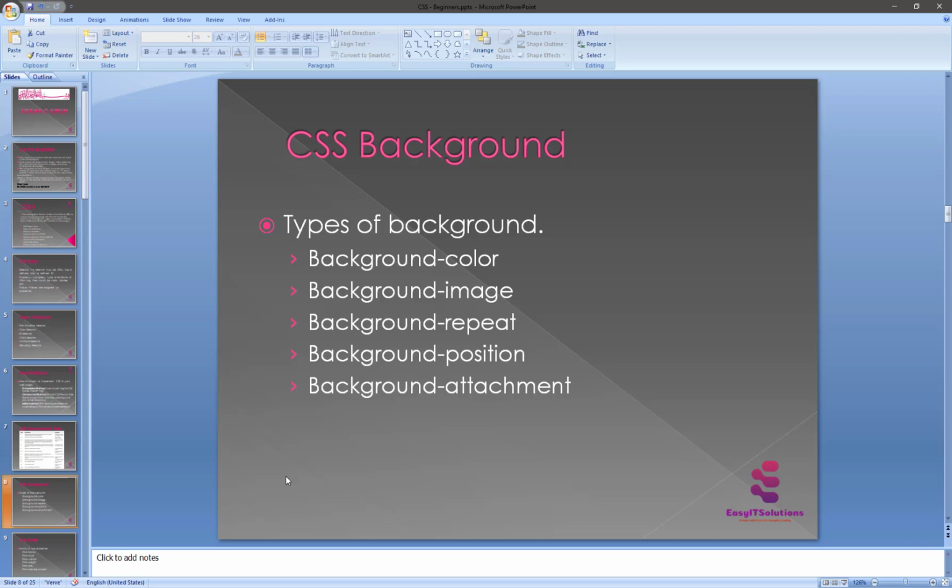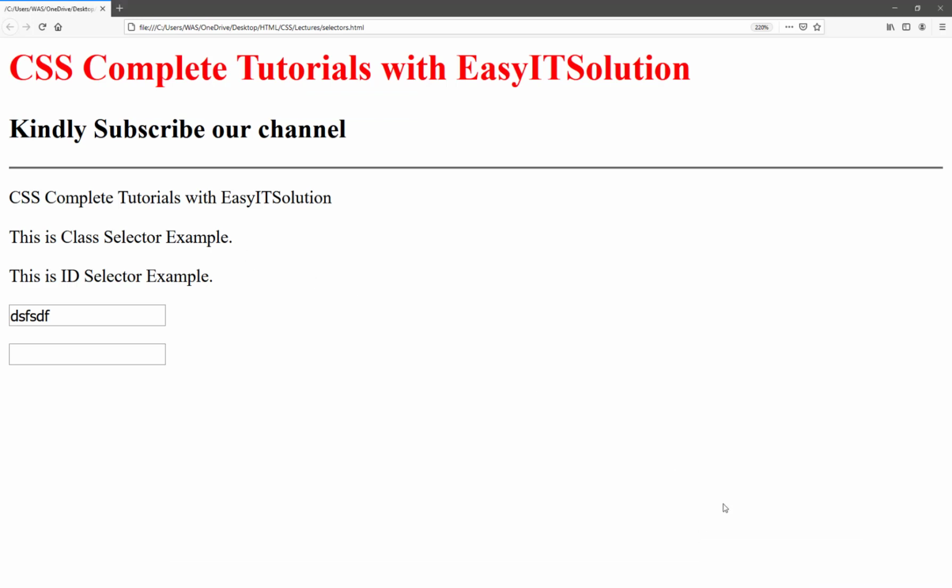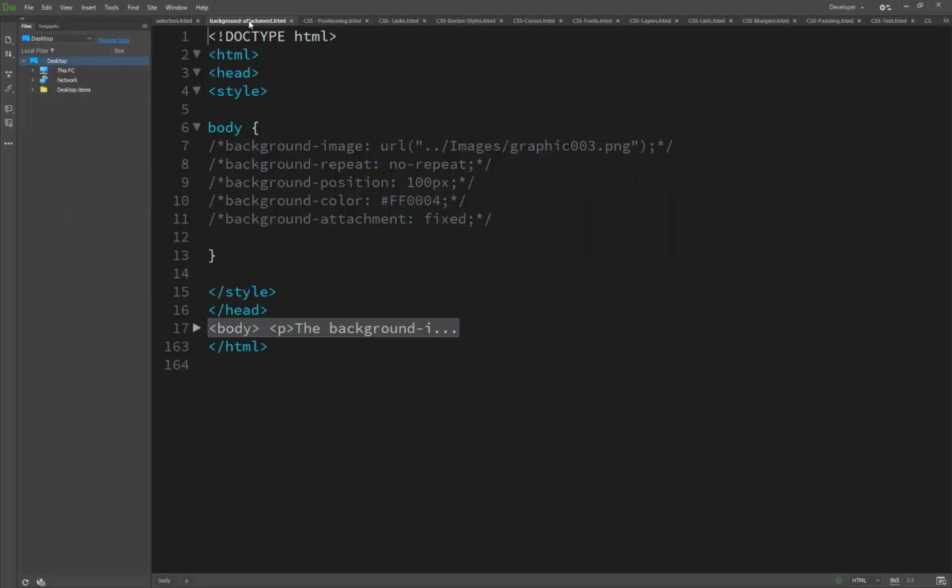And the last one is the property used to control the scrolling of an image in your background. So, background attachment. The background property is used to shorten and specify the number of backgrounds. We already set an example here for background attachment.